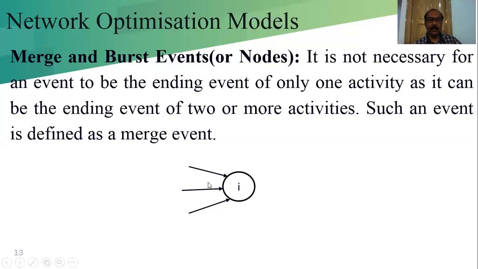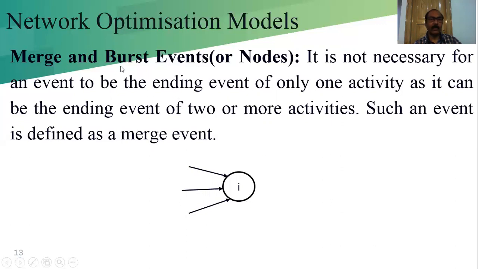That's why it is known as a merge event or node, because the three activities are merging in the same node.